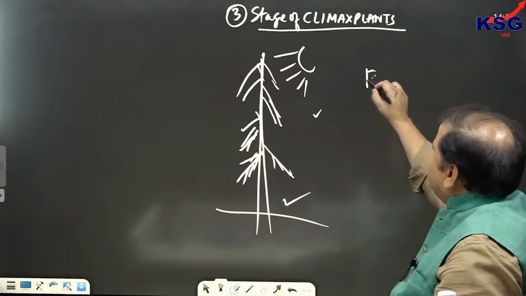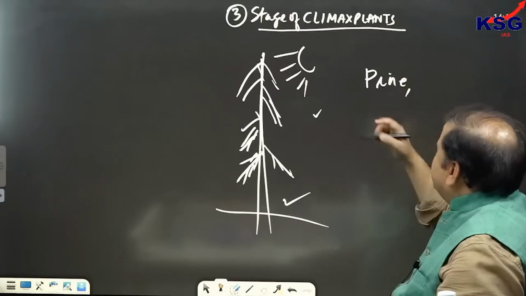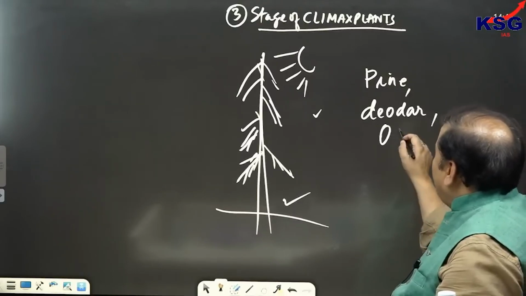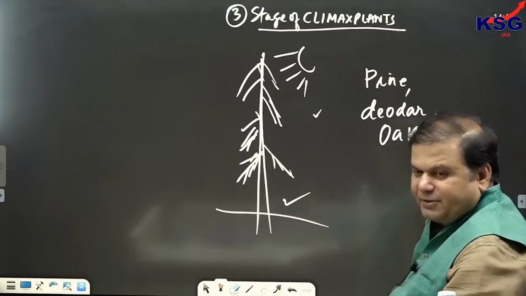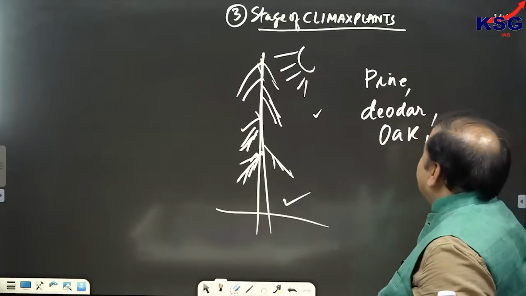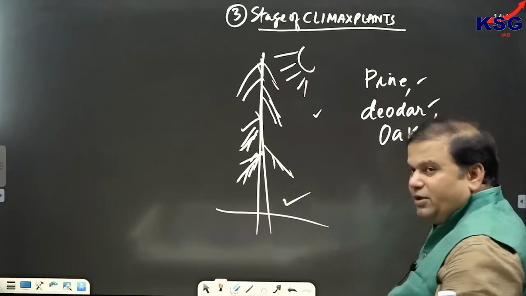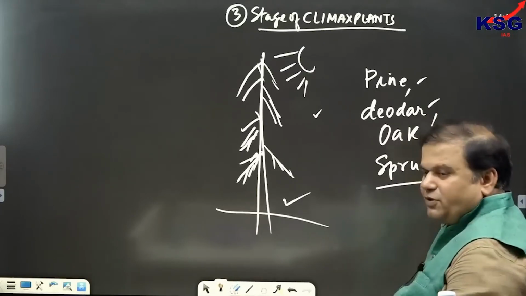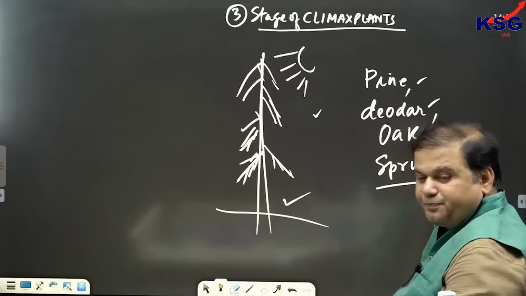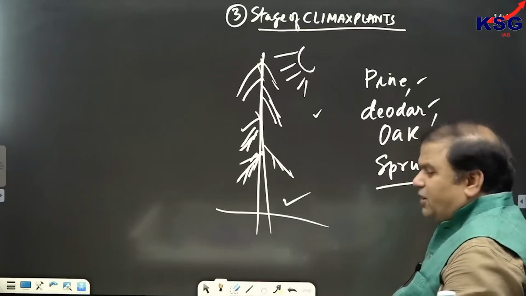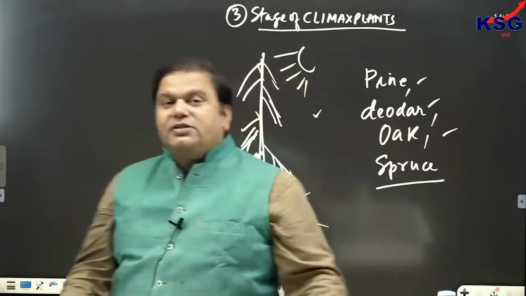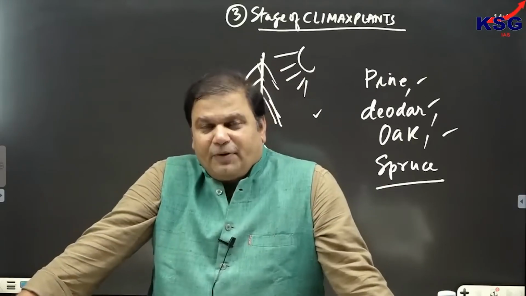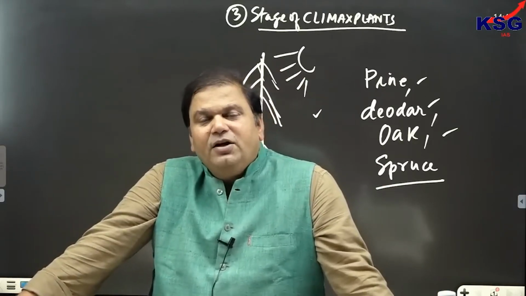The numerous examples of climax plant, for example pine, for example devdar is an example of climax plant. For example, oak is an example of climax plant. So all these are examples: pine, devdar, oak. All these are examples of spruce. Clear? So there are 3 stages in Sere. First is called as stage of pioneer plants, second is called as stage of opportunist plant, and third is called as stage of climax plant.